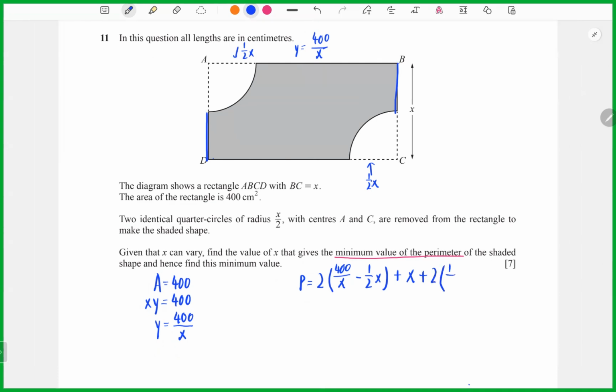And then plus 2 times 1 over 4 pi x. Why? Because of this arc. You need to remember that the arc is s equals r theta, because theta will equal 1 over 4 pi and the radius is 1 over 2x. So that's what I mean, 1 over 4 pi here.